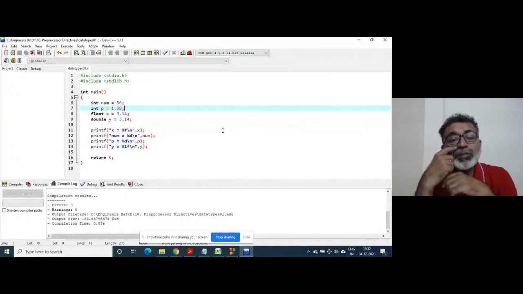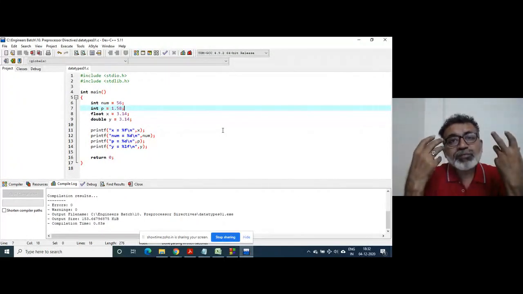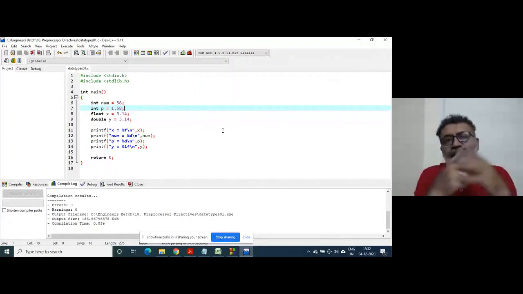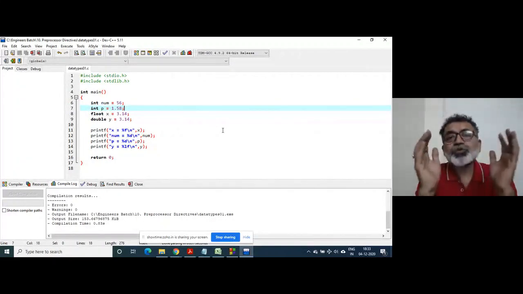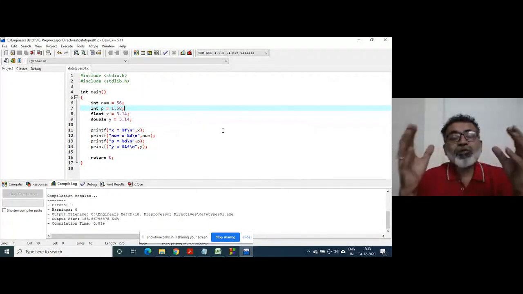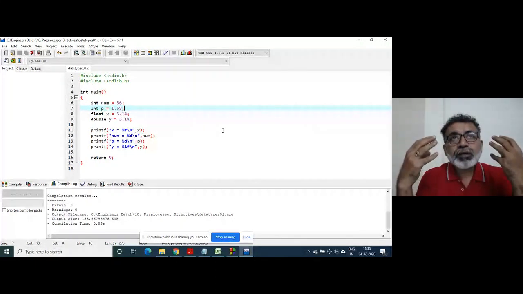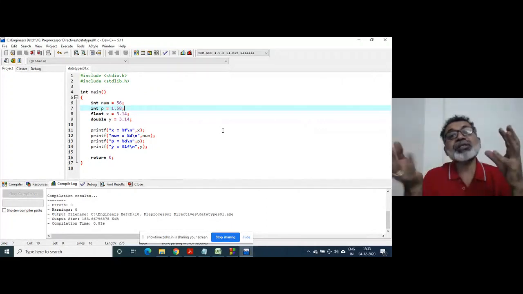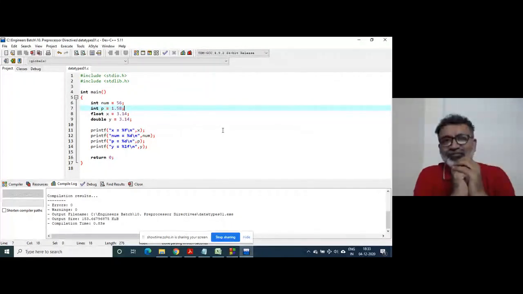Similarly, in the case of floating point numbers, that is, real numbers, there are two data types. One is float, another is double. But you should understand that the default nature of a real constant is double, not float.